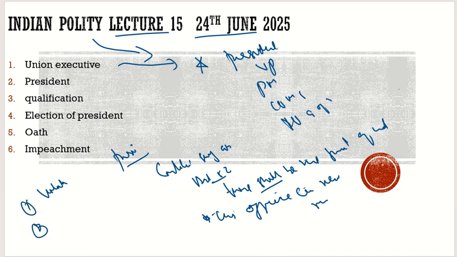Second, these can be the chances that this office can remain vacant, but we are discussing this as per Article 52. This office shall never remain vacant. Then second, unfortunately, he may die too. And third, she may give the resignation. So these are the ways.